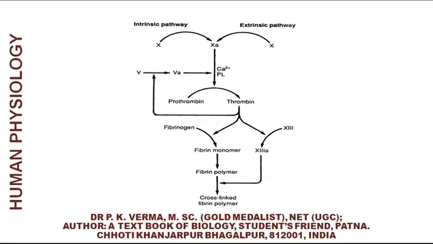Now the activated factor 10 changes prothrombin into enzyme thrombin. Now thrombin acts on fibrinogen, forming the fibrin monomer and then fibrin polymer. This fibrin polymer is the clot in which RBC, WBC, platelets all are entangled. This clot is stabilized by factor 13.